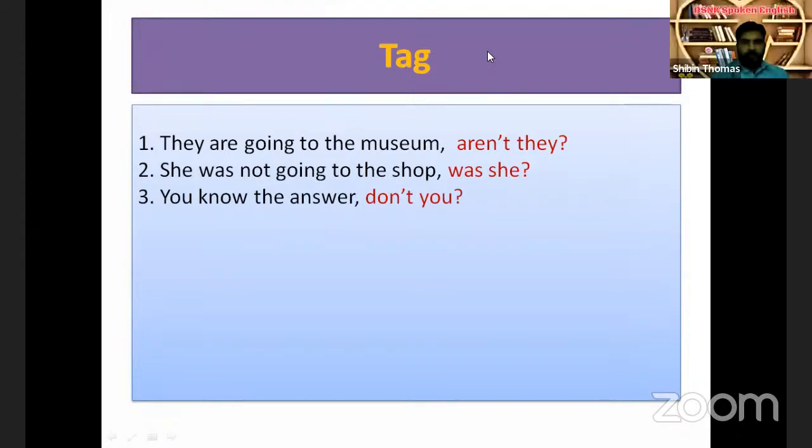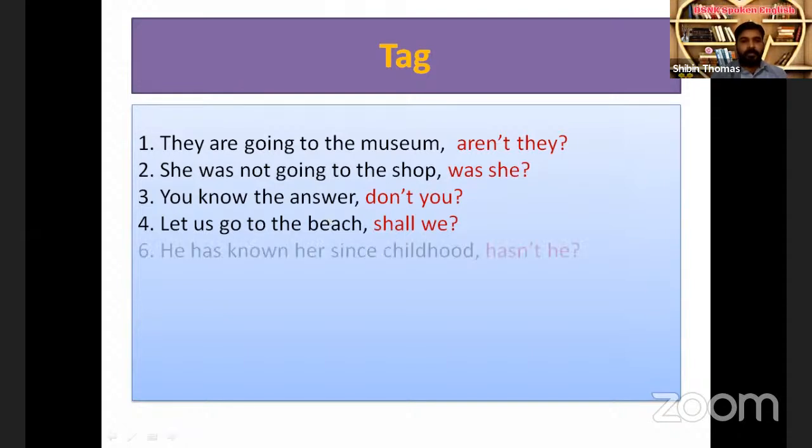Next one is "let us go to the beach, shall we?" This is exceptional. For all sentences with let us, the one and only tag is shall we. If we say "let us go outside, shall we?" "Let us read, shall we?" "Let us think, shall we?" "Let us help them, shall we?" Remember, this is exceptional. For all sentences which begin with let us, the tag is shall we.